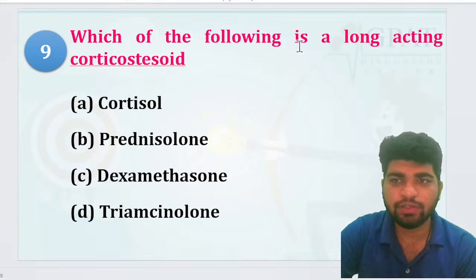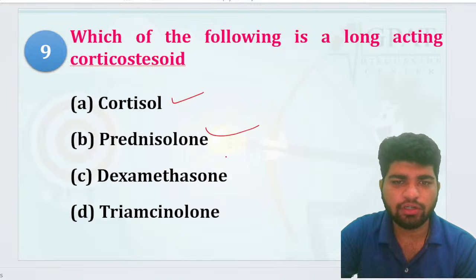Chalo. Now this one. Which of the following is a long-acting corticosteroid? Long-acting corticosteroid. Cortisol, prednisolone, dexamethasone and triamcinolone.